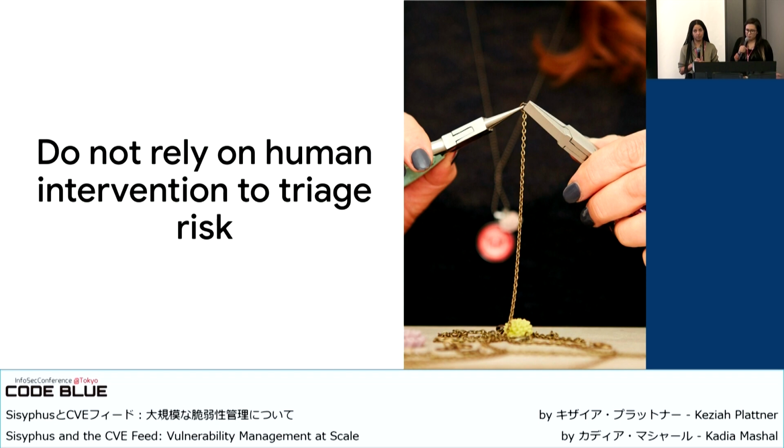And let's be real, a lot of the most severe vulnerabilities are dropped by an anonymous Twitter account. So our biggest goal here was to create a system that does not rely on human intervention to triage risk. We wanted to focus on cutting the human element out as much as possible by automating the risk assessment process to ruthlessly minimize these false positives rather than maximize the true positives.